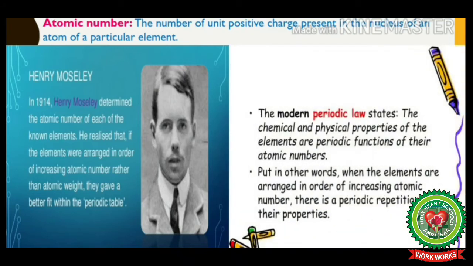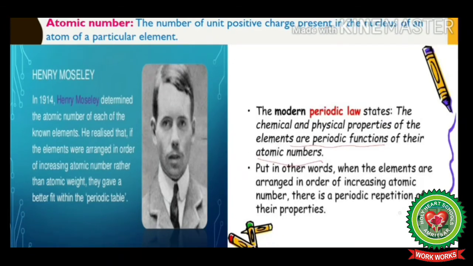So, on the basis of his observations, he devised a law called modern periodic law, which states that the chemical and physical properties of the elements are the periodic functions of their atomic numbers. That is, if the elements are arranged in order of increasing atomic number, there is a periodic repetition of their properties.